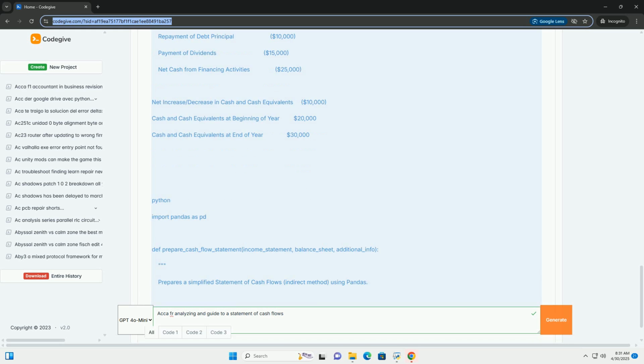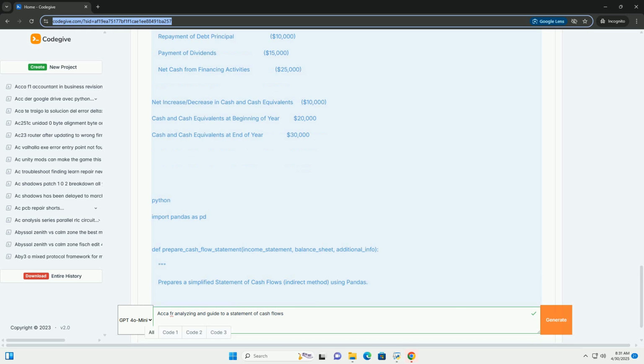Improvements and extensions. Data validation: add more data validation to ensure that the input data is in the correct format and that the calculations are correct. Direct method: implement the direct method for calculating cash flows from operating activities.